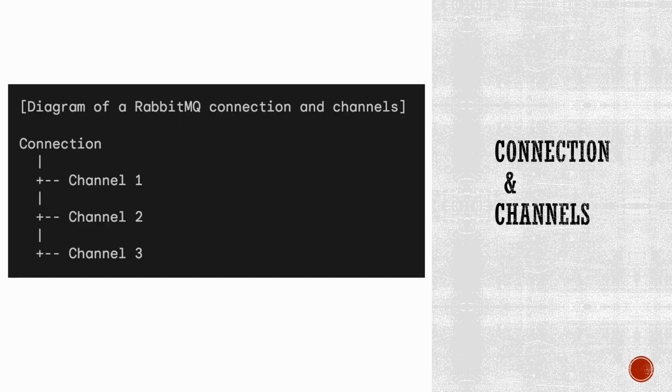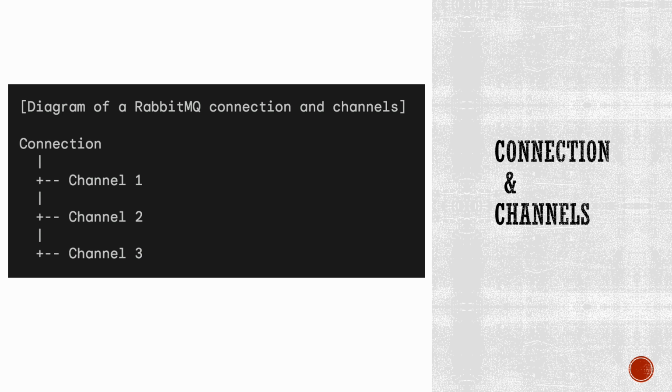A connection can have multiple channels. This is because channels are lightweight and do not require a lot of resources. This allows applications to create multiple channels for different purposes, such as publishing and consuming messages, or performing administrative tasks. The number of channels that can be opened on a connection is limited by the server's configuration. The default maximum number of channels is 64, but this can be increased by setting the channel_max configuration option.